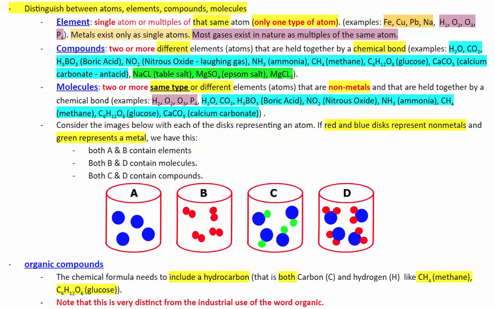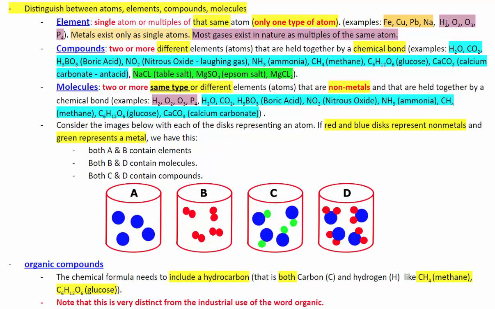Let's compare the definitions of element, compounds, and molecules. An element is going to be made up of a single atom or multiples of that same atom. There is only one type of atom involved in an element. Examples: iron, that's a single atom; copper, a single atom; lead, that's a single atom; sodium, that's a single atom.